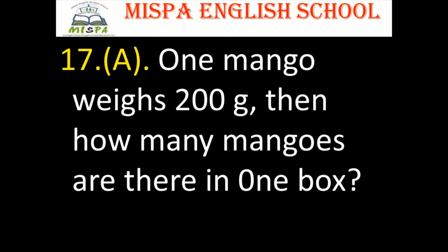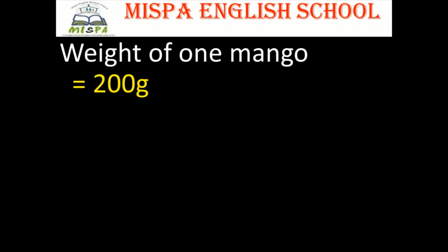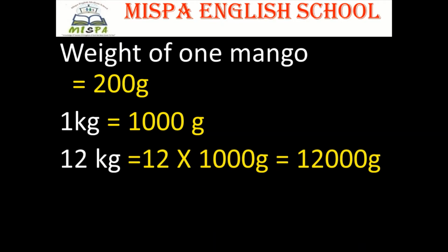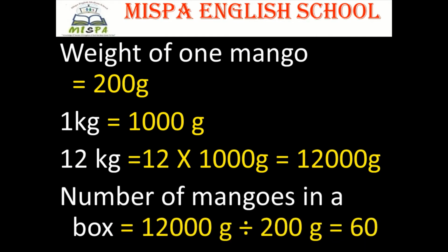Question number 17a. 1 mango weighs 200 gram. Then how many mangoes are there in 1 box? Answer. Weight of 1 mango is equal to 200 gram. 1 kg is equal to 1000 gram. 12 kg is equal to 12 into 1000 gram, that is equal to 12,000 gram. Number of mangoes in a box is equal to 12,000 gram divided by 200 gram is equal to 6.